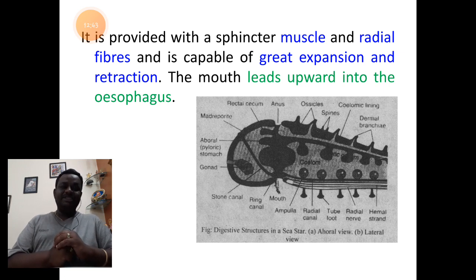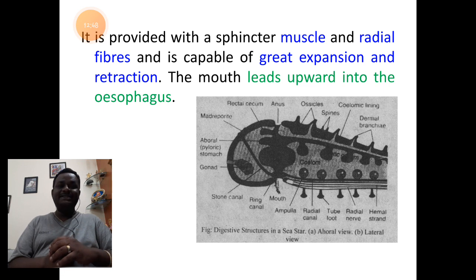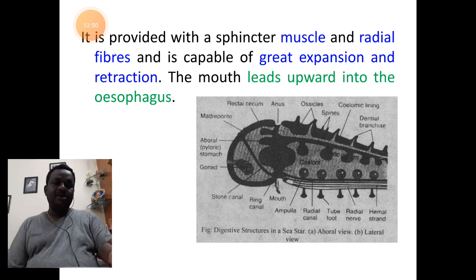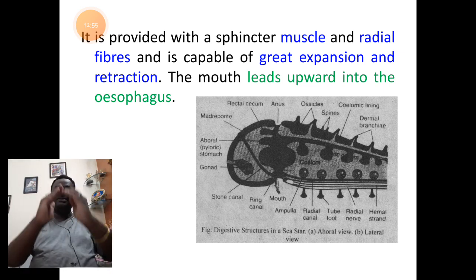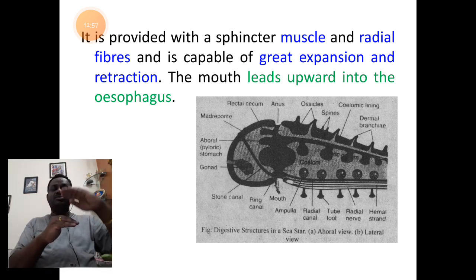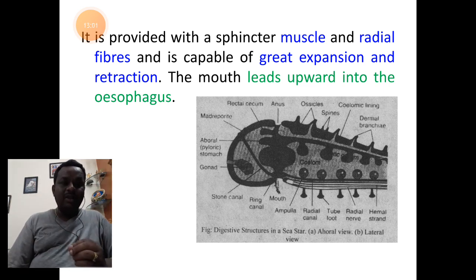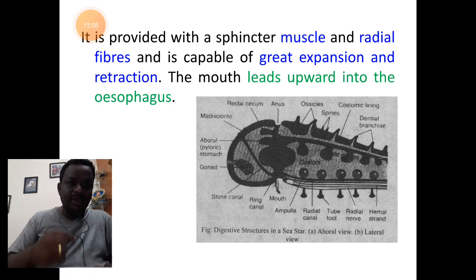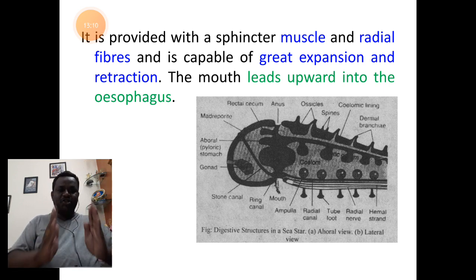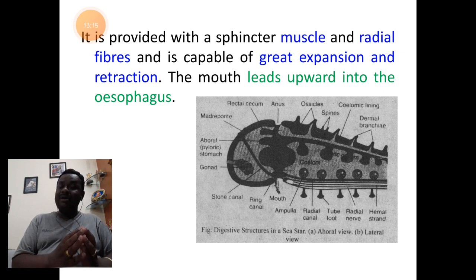Now, the mouth will lead into the next part called the esophagus. Going from the mouth towards the aboral axis, next to the mouth above is a very short tube called the esophagus. In the diagram here, the opening of the mouth continues as a short tube to join with the enlarged sac of the stomach.